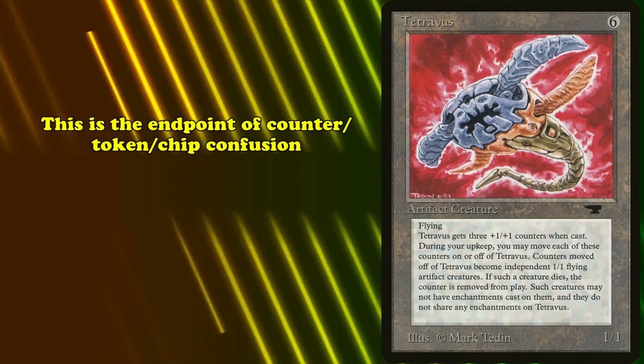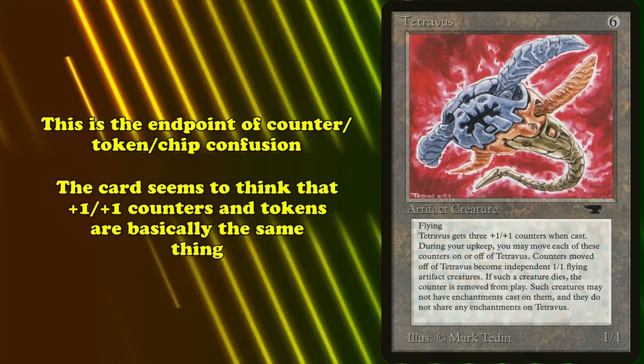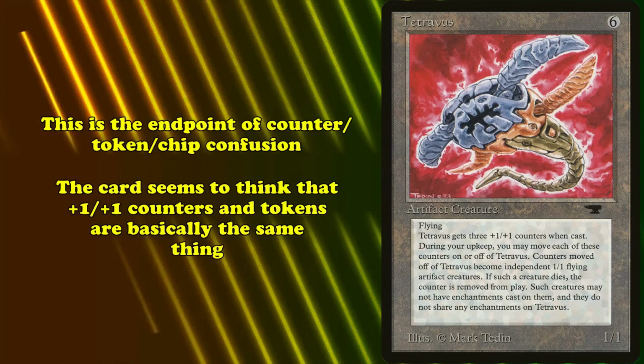Here we have the end point of the confusion with counters and tokens, where a card refers to both +1/+1 counters and token creatures as the exact same thing. In fact, they don't even acknowledge that the counters moved off of Tetravus have undergone a radical transformation in terms of what they are. They just say the counters not on Tetravus are creatures, like they're the exact same objects as before the ability resolved.